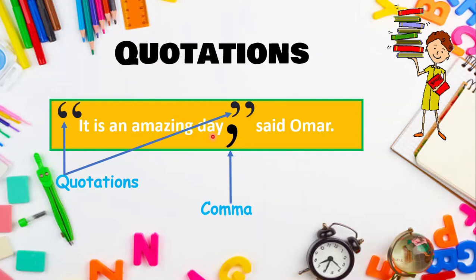So put the quotation marks. Here the first one looks like the number 66, and the second one looks like the number 99. Okay, remember how it looks like. It's upside down. By that way, you have put the quotation marks, and this is what the lesson is about.